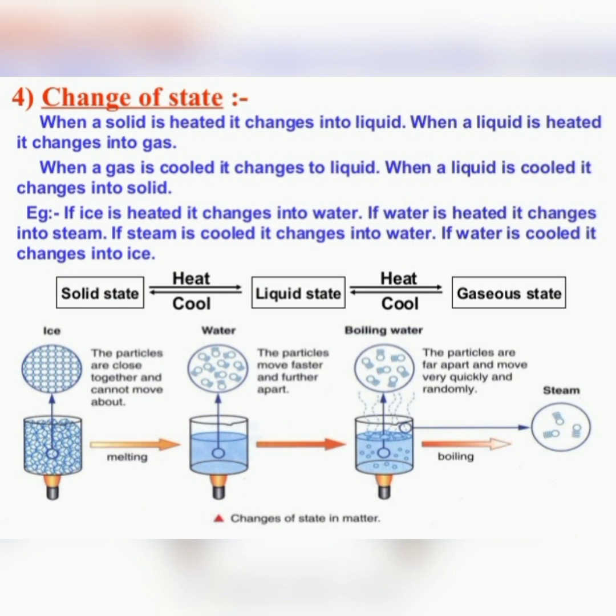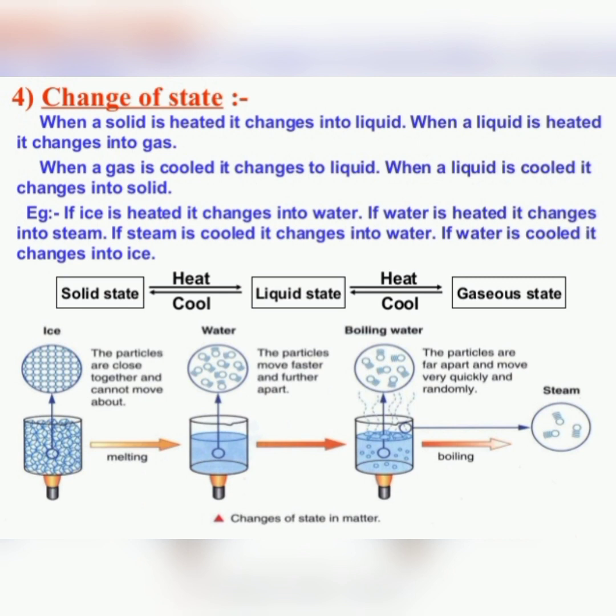These states of matter differ from each other because of the difference in the attracting force and interparticle space, as we studied yesterday about the properties of solids, liquids and gases. The constituent particles of these three states also differ in their motion due to the difference in kinetic energy, and these properties, like interparticle force of attraction, interparticle space and kinetic energy, can be changed by changing temperature and pressure. So students, when a solid is heated, it changes into liquid.